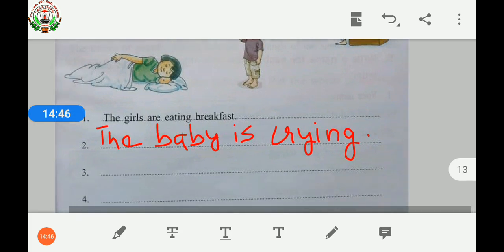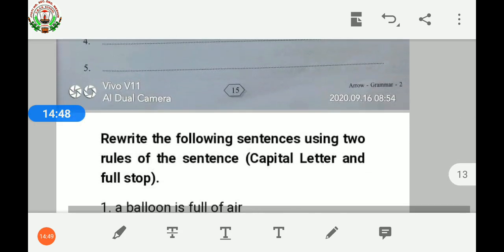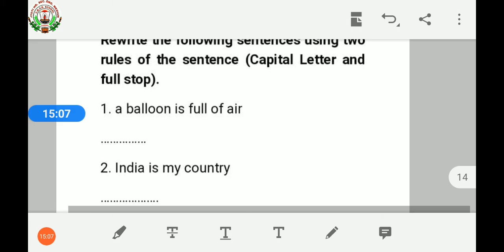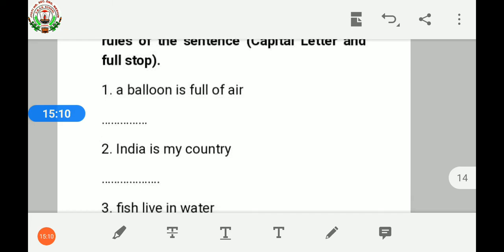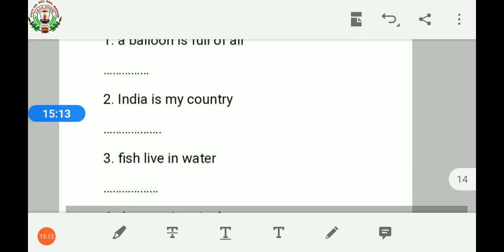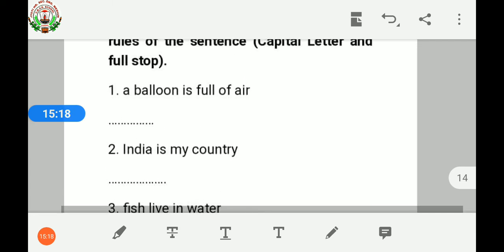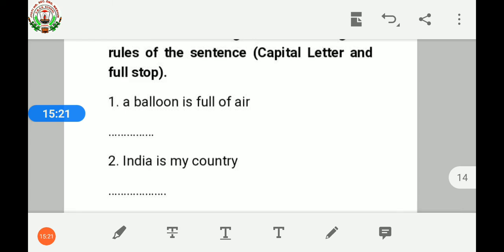Now children, this is the homework for you. Rewrite the following sentences using two rules of the sentence. Children, what are the two rules of the sentence? The sentence always starts with the capital letter and ends with a full stop. Here in this question, all the letters are in small letters and there is no full stop at the completion of the sentence. So you have to rewrite the sentence by writing the first letter with the capital letter and putting the full stop. So first one is, a balloon is full of air.